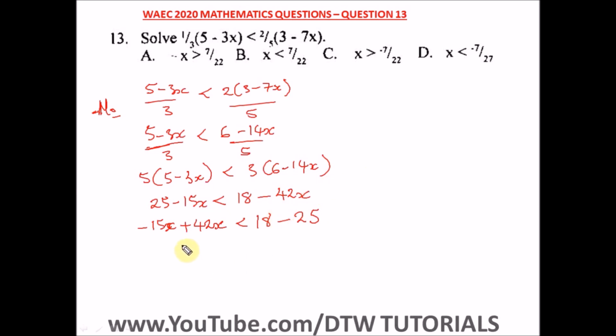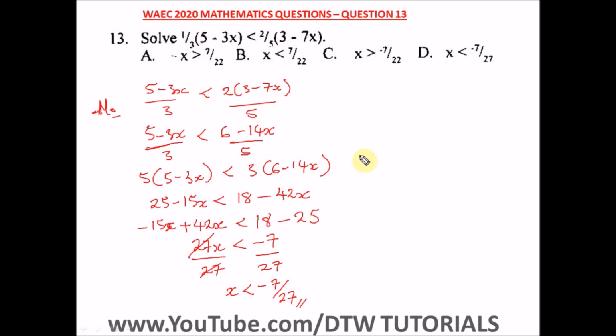Okay, so from here we have 15x plus 42x, that will give us a positive 27x. Okay, 18 minus 25 will give us a negative 7. From here we divide by 27, divide by 27. You can see we're dividing by positive numbers, so the sign would not change. Okay, so x is less than minus 7 over 27. Okay, so this is our answer.